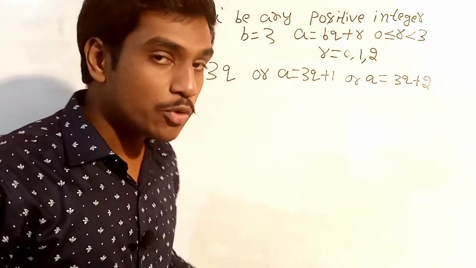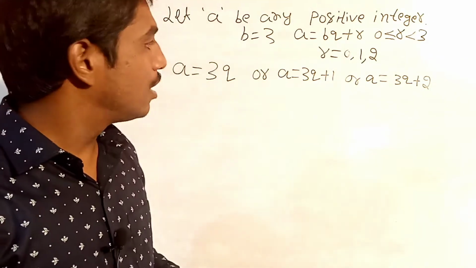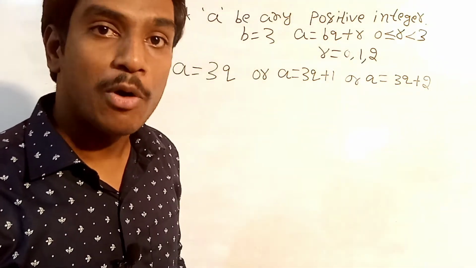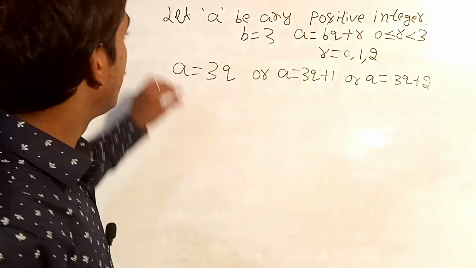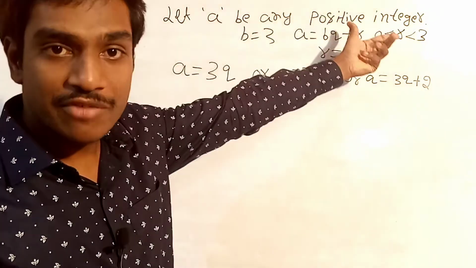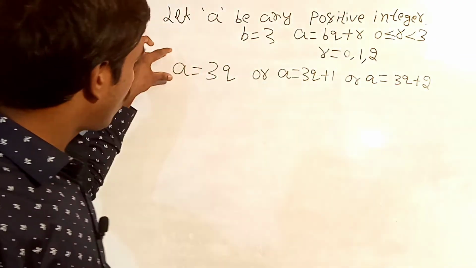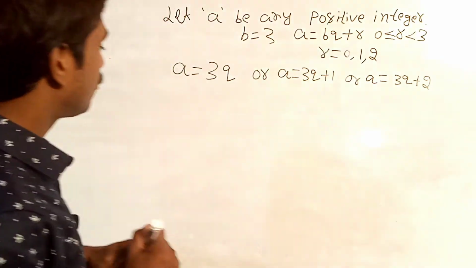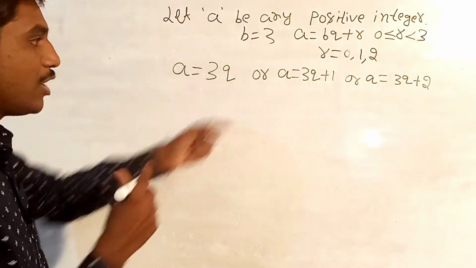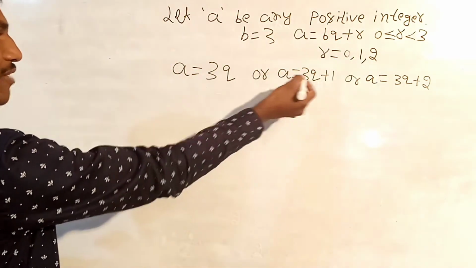Now we need to prove that the square of a positive integer is of the form either 3m or 3m plus 1. Here we have taken a as a positive integer. So for that we will square this a in all the 3 possible values of a.